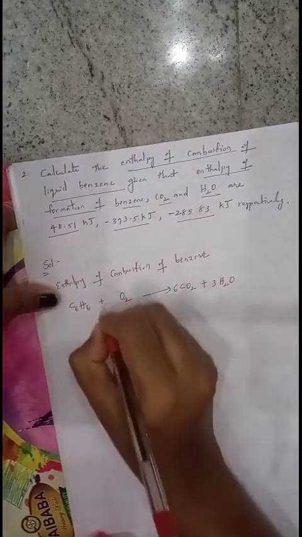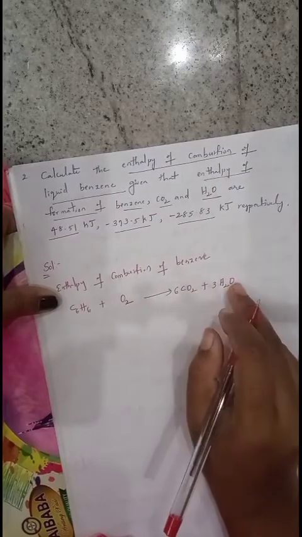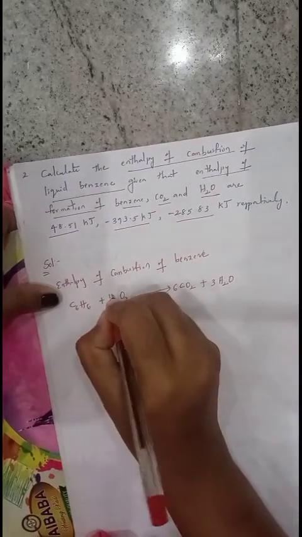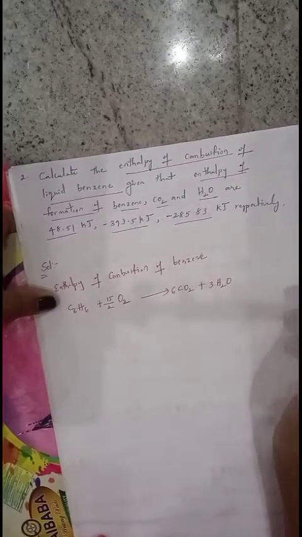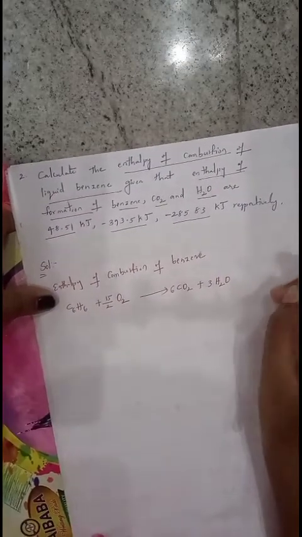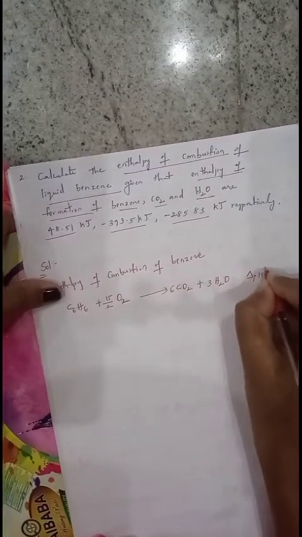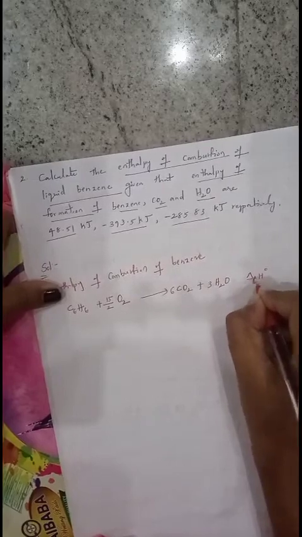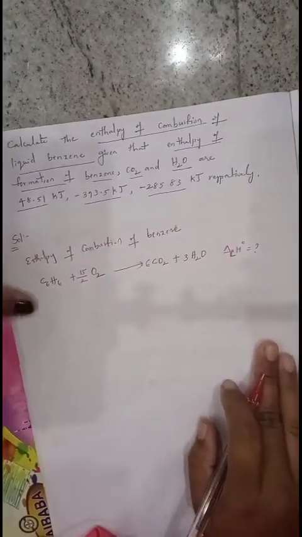Take the oxygens totally: 3 twos are 6, 6 twos are 12, 12 plus 3 oxygens is 15. So write here 15 by 2 O2. Now oxygens and all the elements are balanced on both sides. We want to find out the delta H naught C value, the enthalpy of combustion for this reaction. Now write down the data.